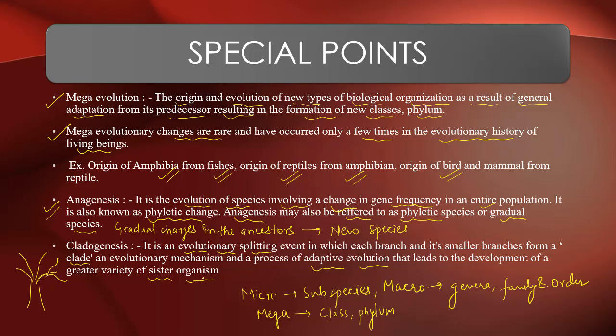Understood? So these are some common terms like anagenesis, cladogenesis, phyletic changes, microevolution, megaevolution, macroevolution. In the next video, not in today's video, I think we will probably be completing this human evolution part, and we will try to do the maximum number of questions, a good number of questions in the next class. That is why I haven't put the questions in the next time for today, because I just want to give you time to go through all the points, all the headings.